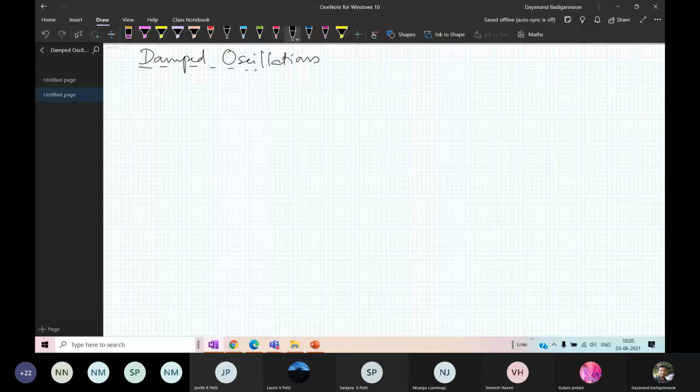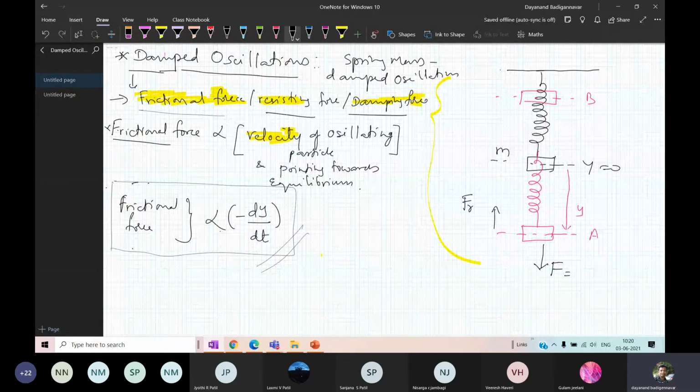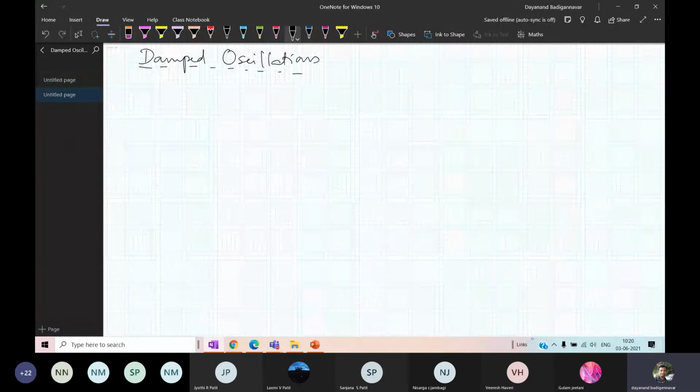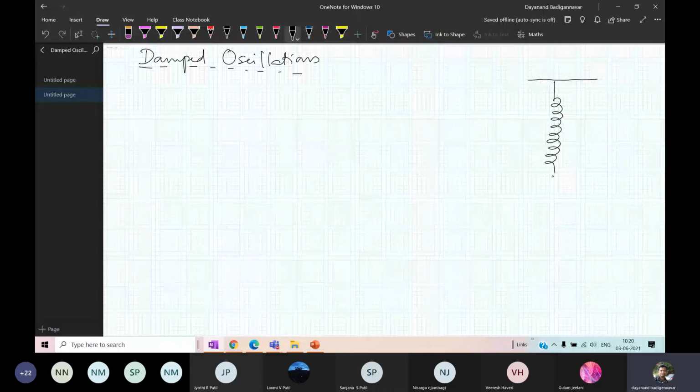Don't worry. So damped oscillations. I have told you what damped oscillations are, which die off. Now we go for the theory. I have to derive the equation for SHM. So I have a spring mass system which is oscillating like this. This is at y equal to 0. I apply a force.